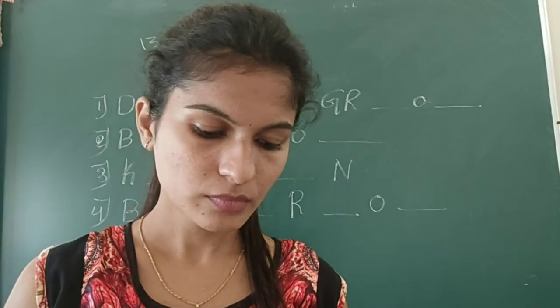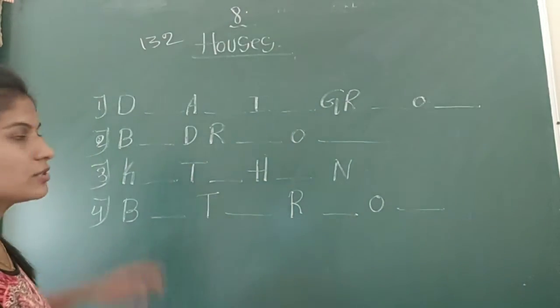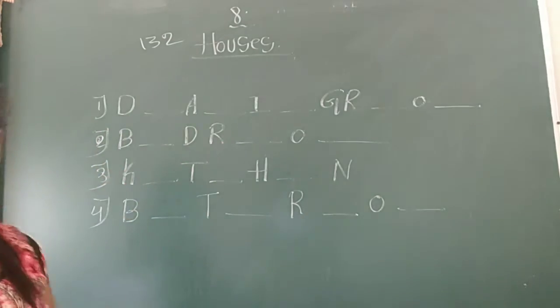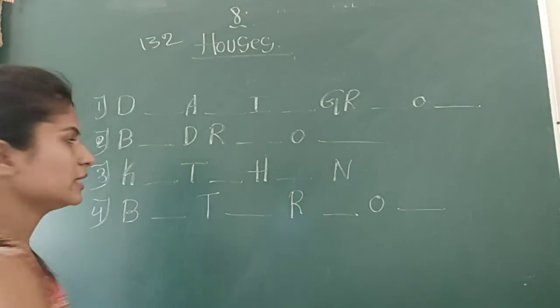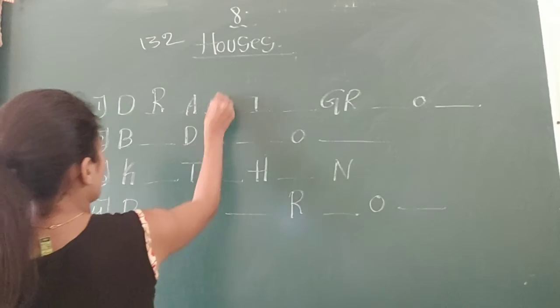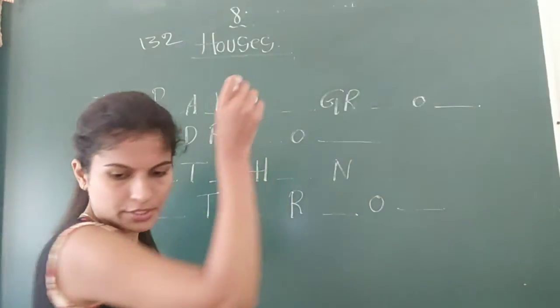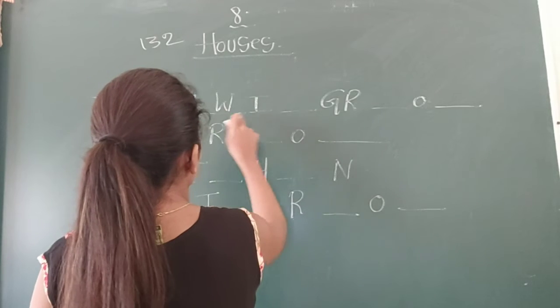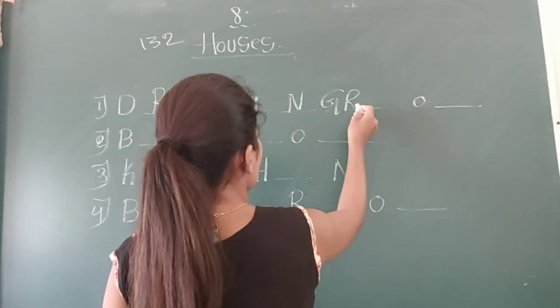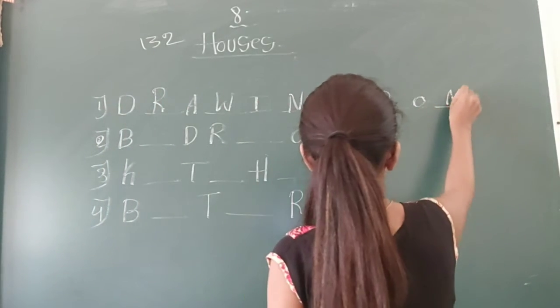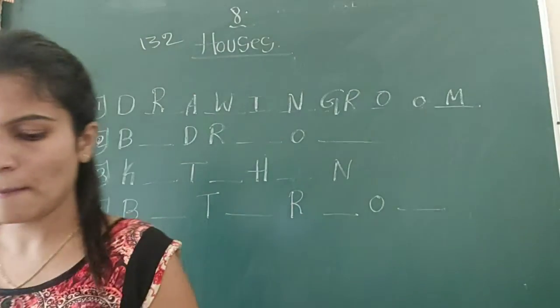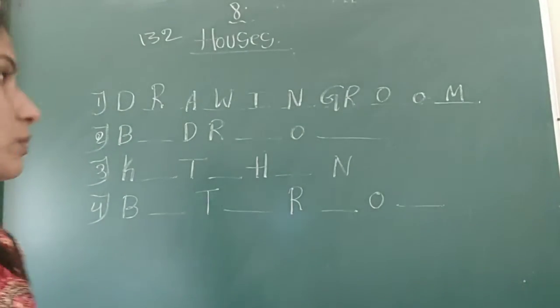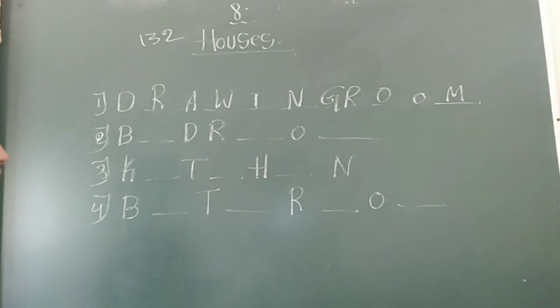Okay. First one, try to identify which room it is. It is nothing but the drawing room. D-R-A-W. Is it? Yes. It is not C. It is I. Okay. D-R-A-W-I-N-G-R-O-O-M. It is called a drawing room. Okay. Now the next one is, what is that?